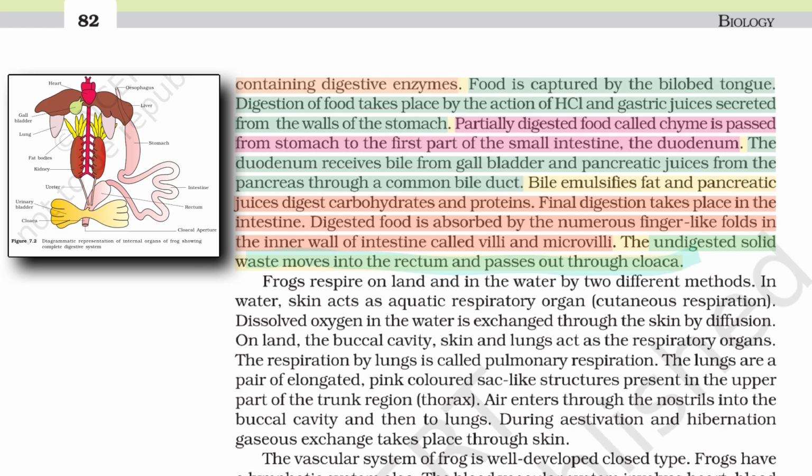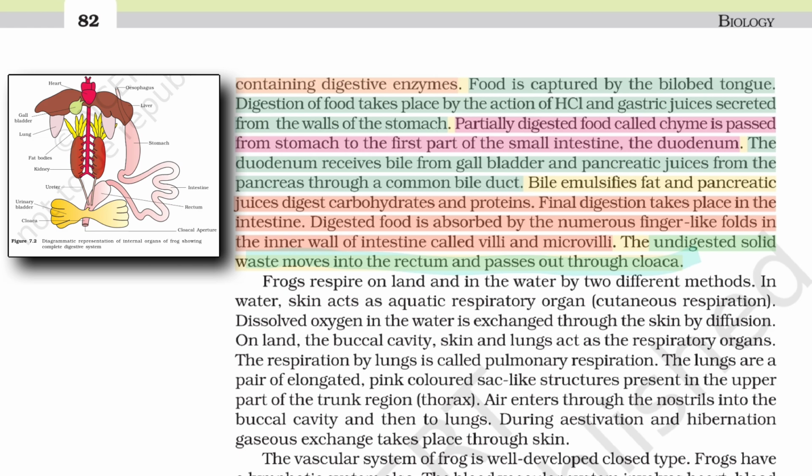The duodenum receives bile from gallbladder and pancreatic juices from the pancreas through a common bile duct. Bile emulsifies fat and pancreatic juices digest carbohydrates and proteins. Final digestion takes place in the intestine. Digested food is absorbed by the numerous finger-like folds in the inner wall of intestine called villi and microvilli.